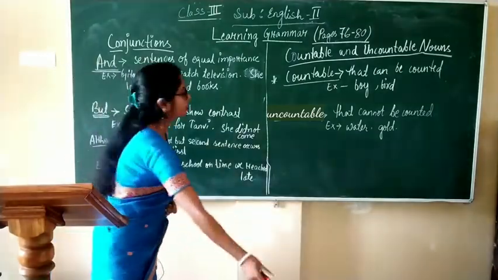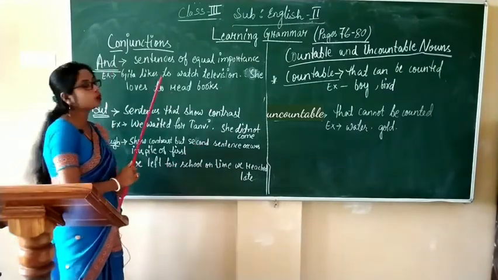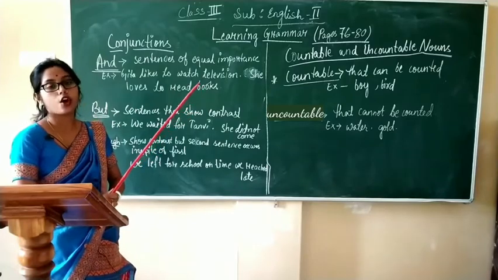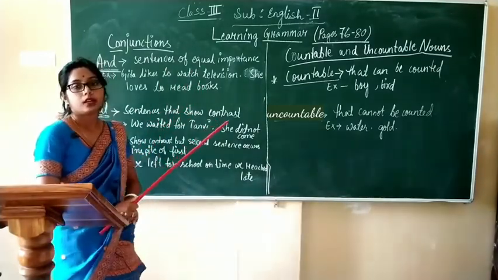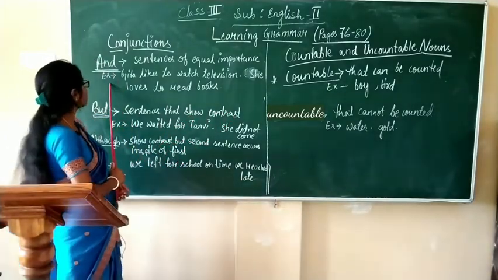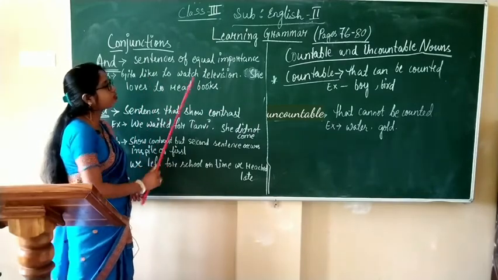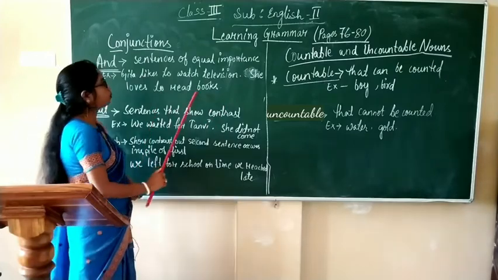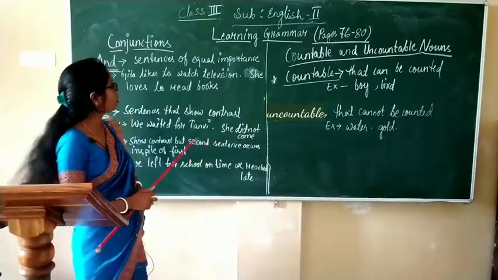You see, here "and" is used to join sentences that are of equal importance. That means, let's see with an example. For example, Geeta likes to watch television. She loves to read books. Here, 2 sentences are given.